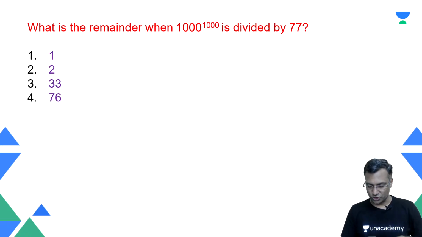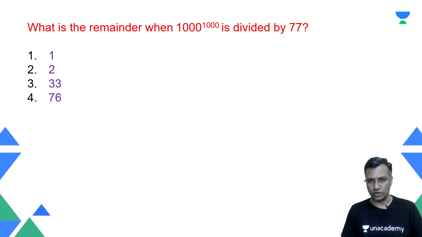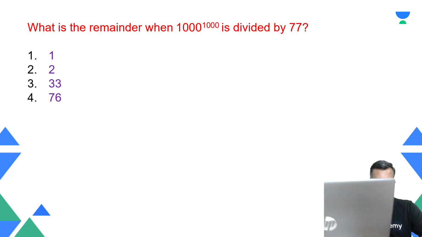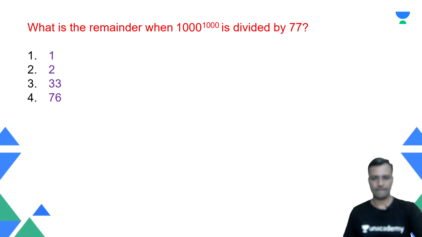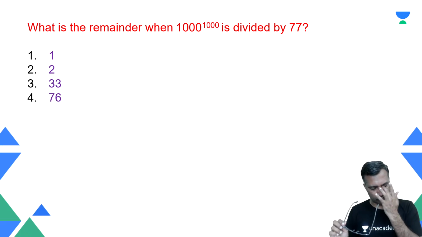All right, so let's do a couple more questions. Very important ones. The last few questions, pretty important ones. I want you to take a clear look at them. Go ahead, friends. Take a look at this. Go ahead, take a look at these questions. Just take a quick look. We'll do it together.